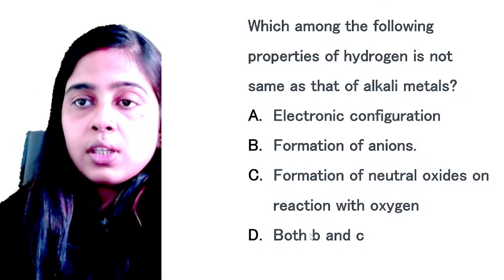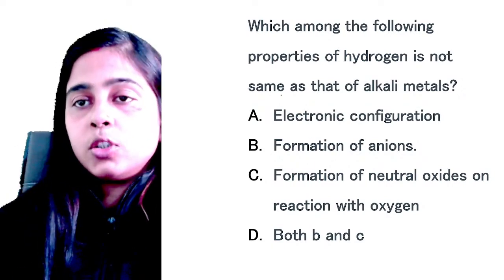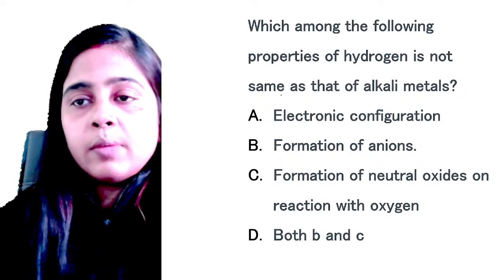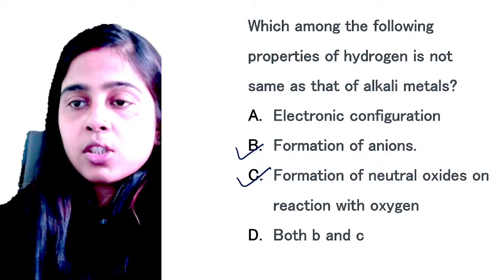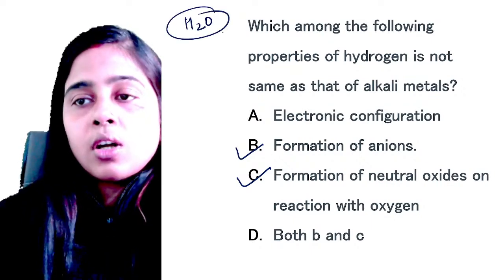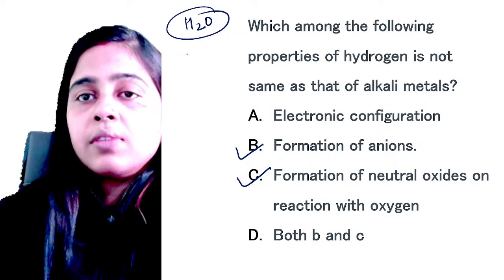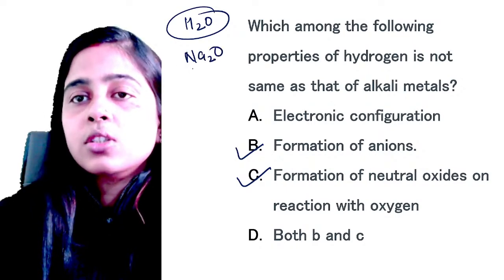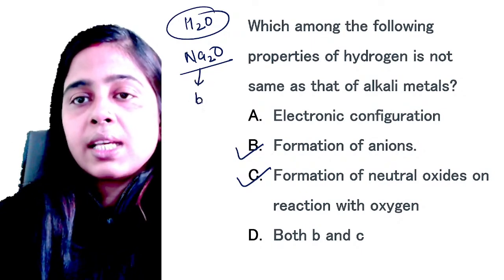Sure. So let me give you the answer. The property of hydrogen which is not similar to that of alkali metals is the formation of ions and formation of neutral oxides on reaction with oxygen. Hydrogen will form a neutral oxide upon reacting with oxygen, which is water. But when alkali metals react with oxygen to form their respective oxides, that is not neutral, that is basic.